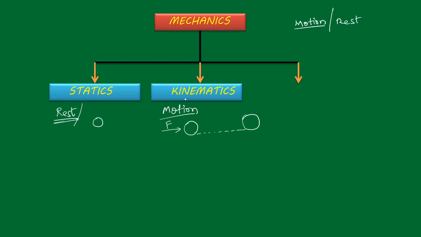In this kinematics section we discuss only the motion. After pushing with some force, it is displaced this much, and we discuss the velocity and the accelerations. But what is the cause of this motion, we are not going to discuss. The reason behind the motion is not discussed in kinematics. That is a very, very important thing.